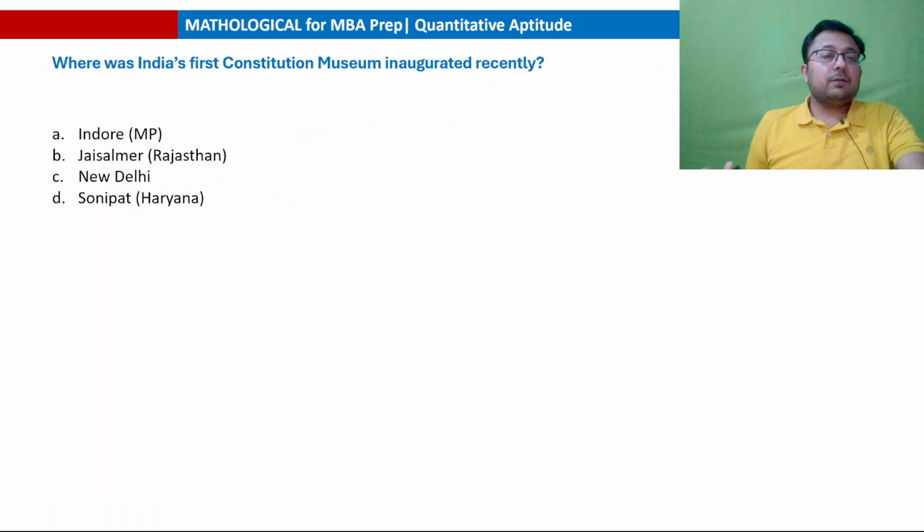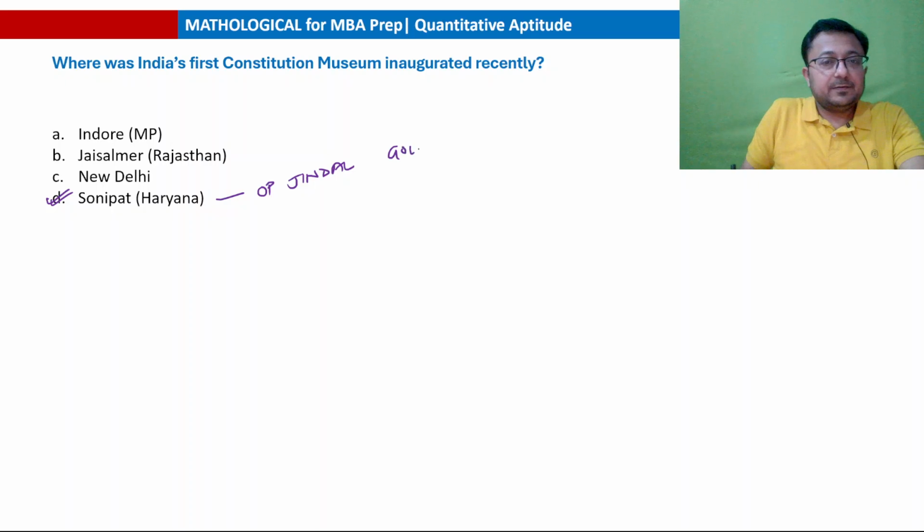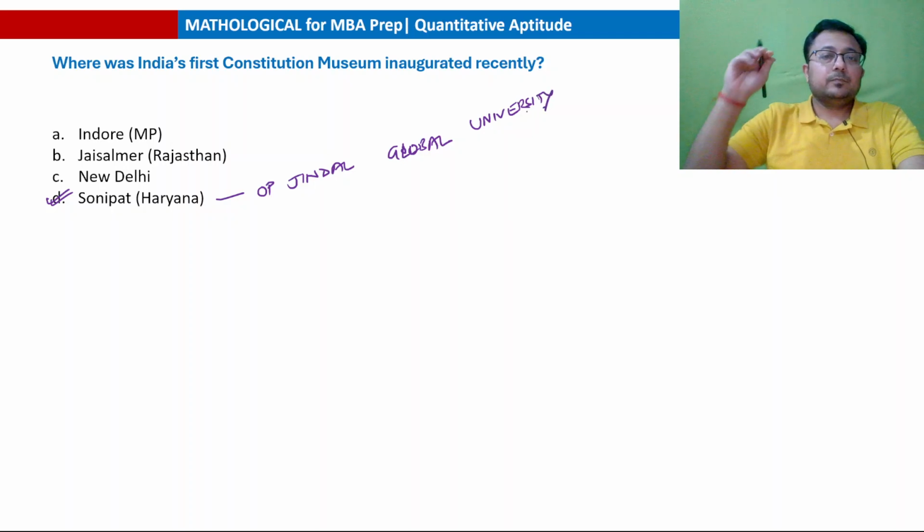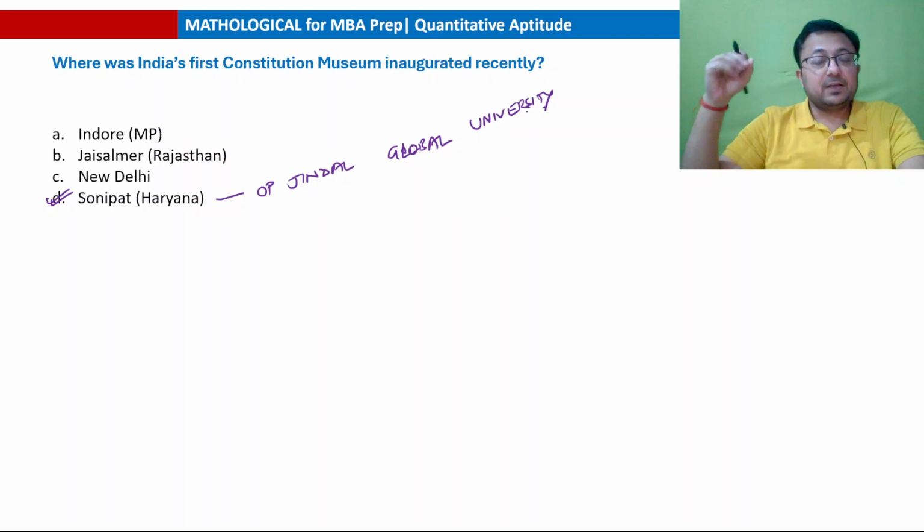Next question. Where was India's first constitutional museum inaugurated recently? First constitutional museum, Indore, Jaisalmer, New Delhi or Sonipat. And this was inaugurated a few months ago only. So क्या आंसर होगा? Answer to this question is Sonipat, Haryana. In Sonipat, Haryana, in O.P. Jindal Global University, the first constitutional museum was inaugurated. Okay, and this was inaugurated by Lok Sabha Speaker Om Birla.